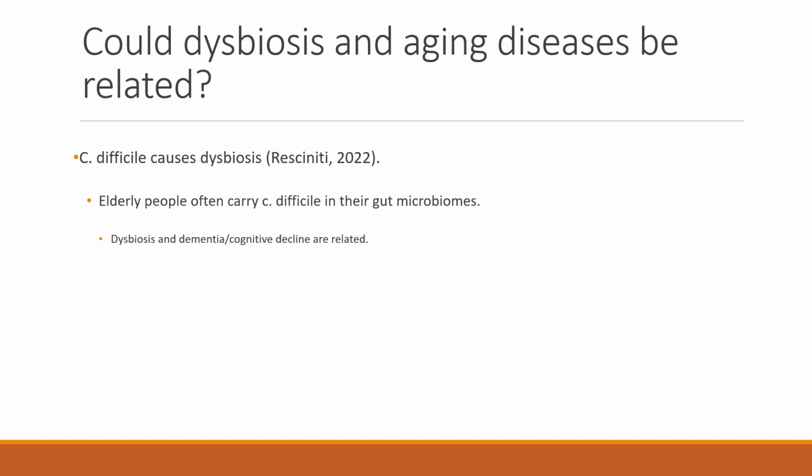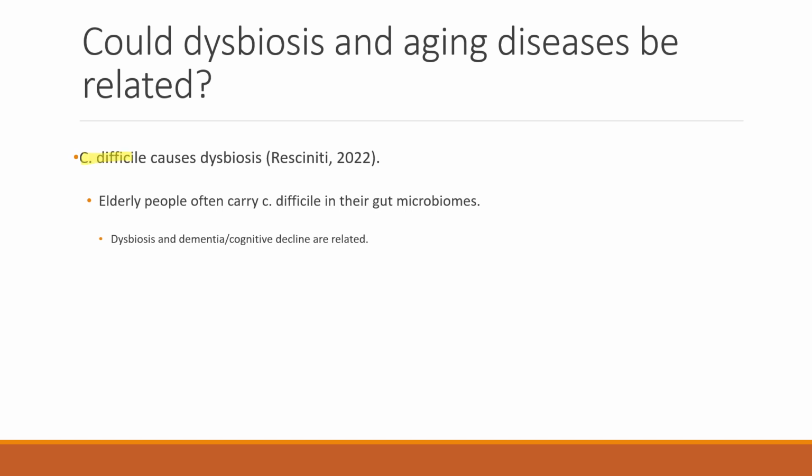Dysbiosis tends to increase with age, which also aligns with neurodegenerative aging diseases. So, could dysbiosis and aging diseases be related? A specific cause of dysbiosis and a common bacteria in elderly people is the opportunistic Firmicutes bacteria C. difficile.